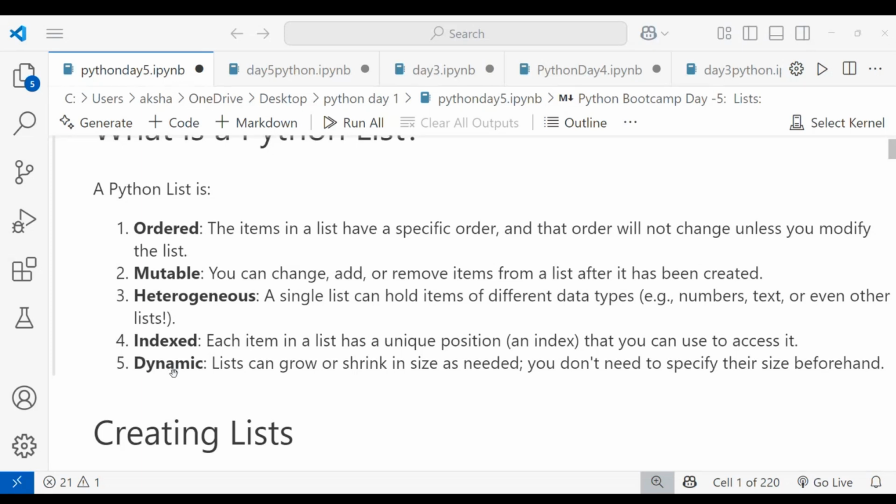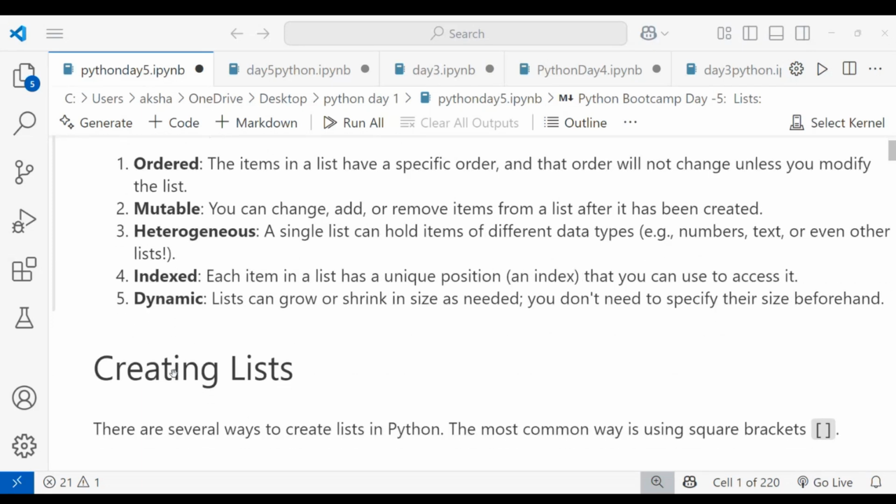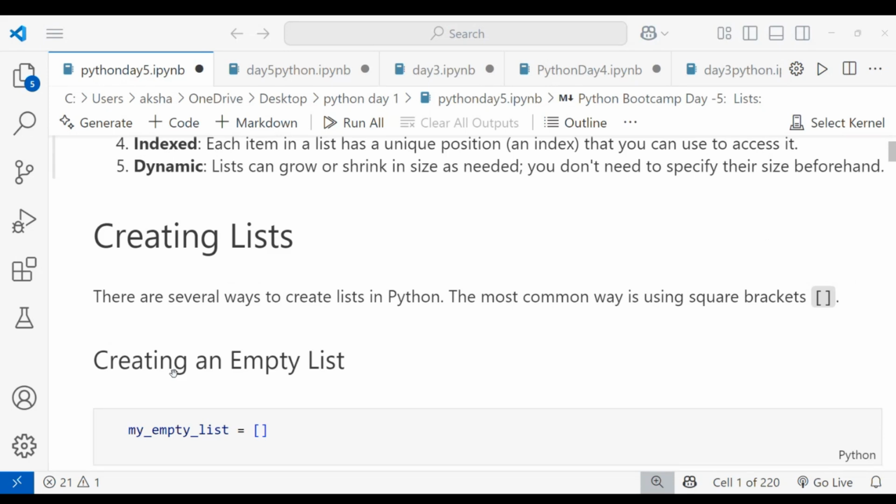Okay, the next topic is how to create a list. Let's see how to create a list. There are several ways to create a list in Python. The most common way is using square brackets: the list is enclosed in square brackets and the items are separated by commas. If you're creating an empty list, it should be only the square brackets.